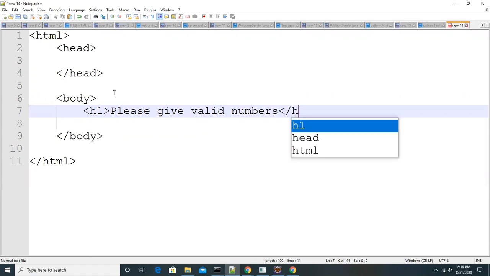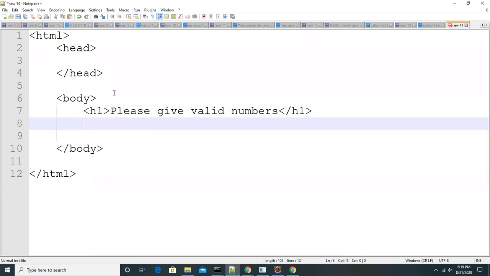And then immediately I'm adding an anchor tag, href equal to double quote, and this anchor tag I'm closing here like this.